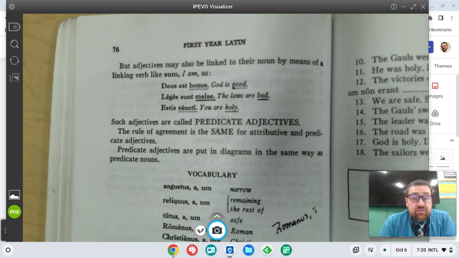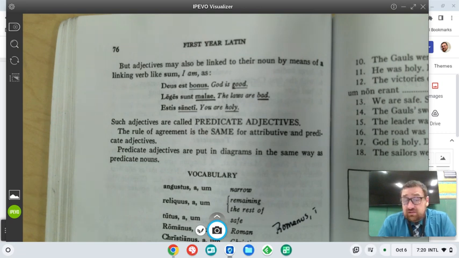The rule of agreement is the same for attributive and predicate adjectives. That means the rules about them having to match in case, number, and gender are the same. And you might think, well, why wouldn't they be the same? Well, that's not always the case in other languages. Certain languages like German, whether we say a good mouse or the mouse is, or he sees a good mouse or something like that, sometimes the rules for those adjectives are a little different.